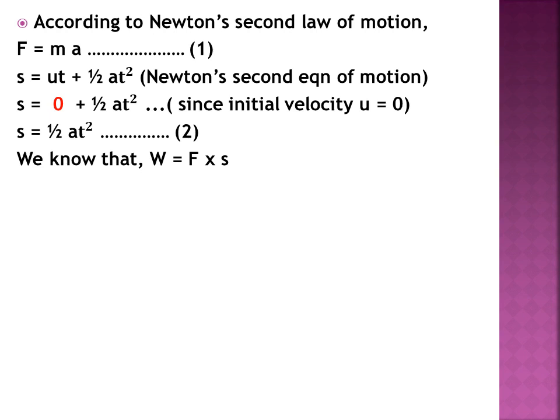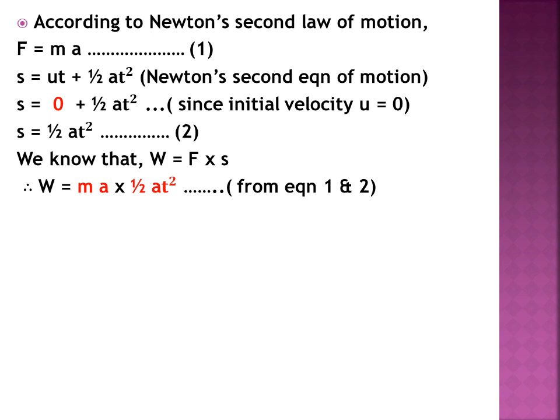We know that W = Fs. We know that work done is written as capital F multiplied by small s. So we can write W, where F can be written as ma from equation 1, and s can be written as 1/2 at² from equation 2.